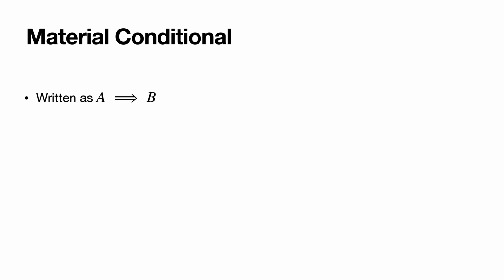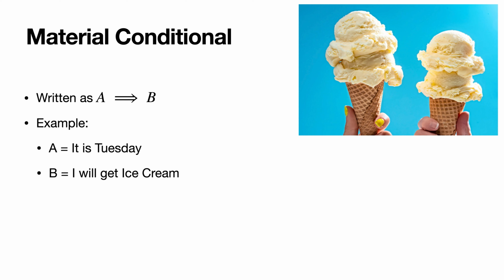Now, sometimes you'll hear people say this is because it is simply defined as not A or B, but this doesn't really answer the question about conditionality. So let's first start by giving an example. Suppose A is the proposition, it is Tuesday, and B is the proposition, I will get ice cream. A implies B is like saying, if it is Tuesday, then I will get ice cream.